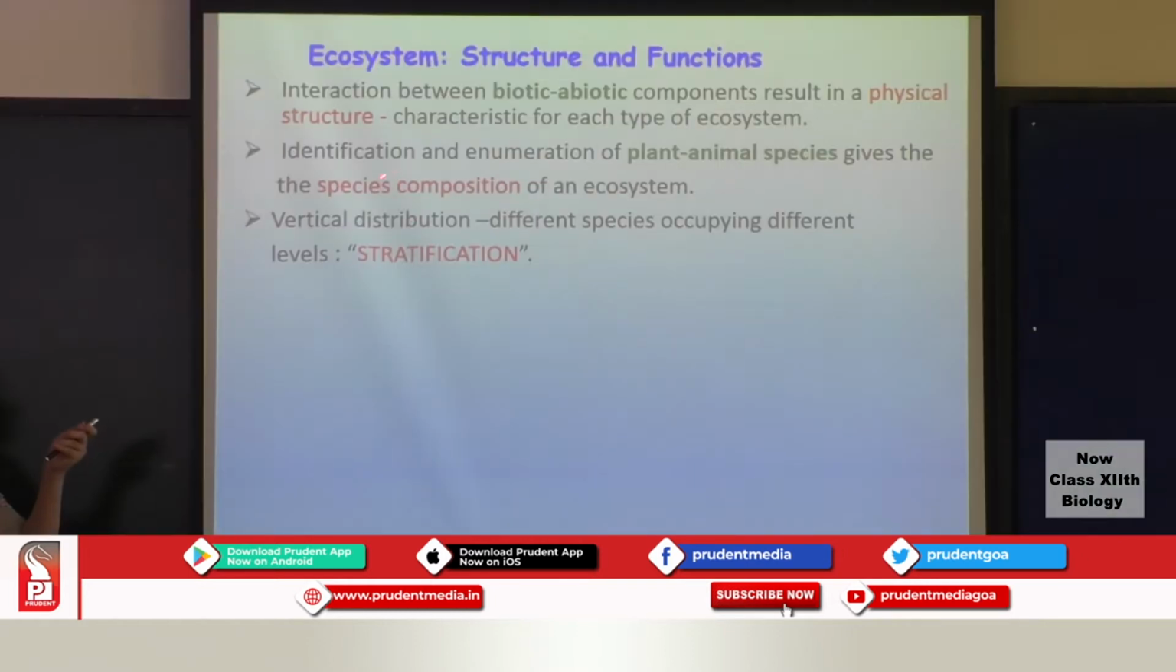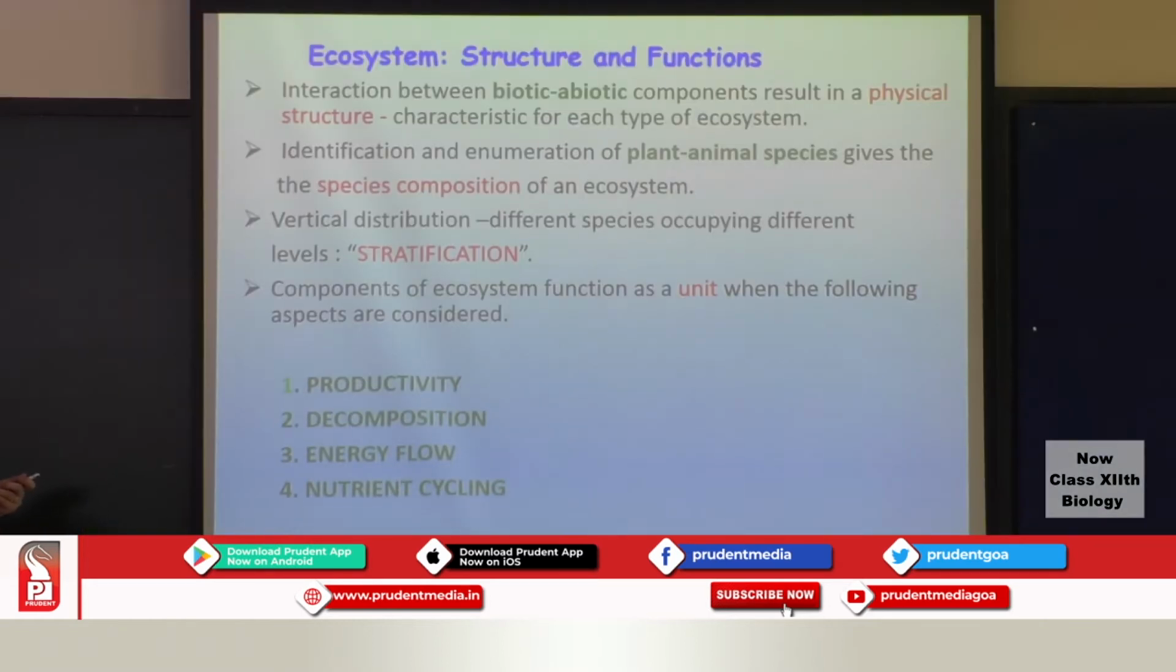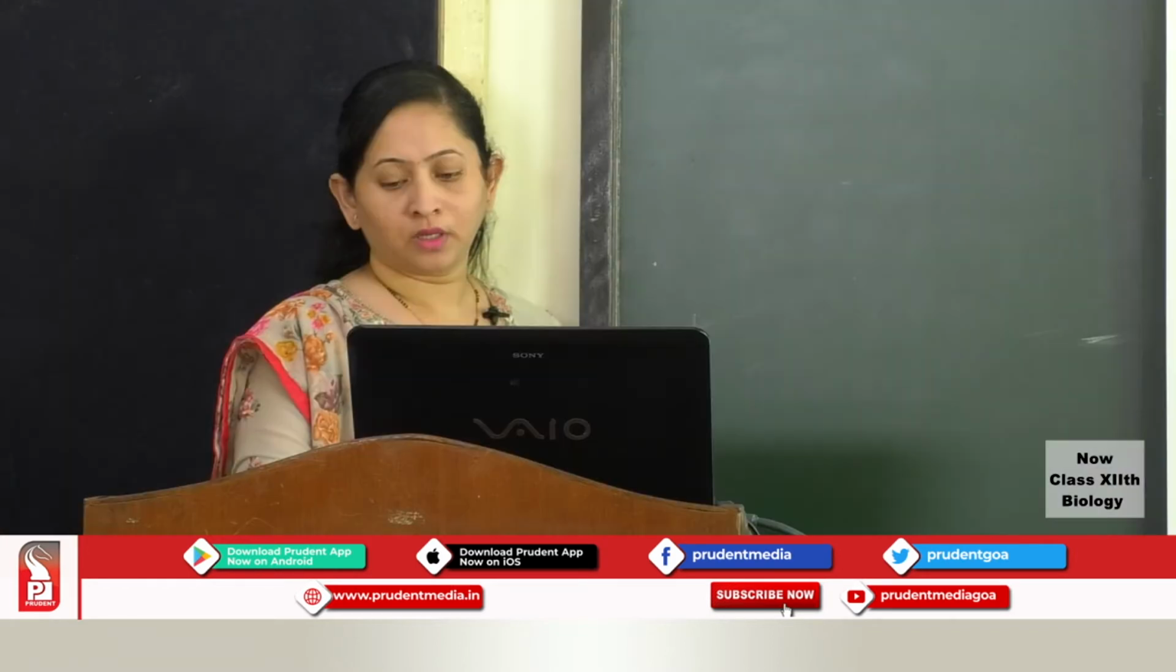Now, all these species which are present in an ecosystem will be occupying different levels in an ecosystem. These levels are referred to as the strata, and this vertical distribution is referred to as stratification. Components of ecosystem. There are four basic or very fundamental components of ecosystem. We have productivity, decomposition, energy flow, and the nutrient cycling.